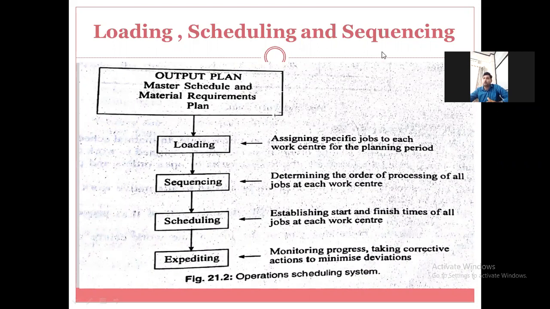Write down loading, scheduling, and sequencing. Give the heading as loading, scheduling, and sequencing.